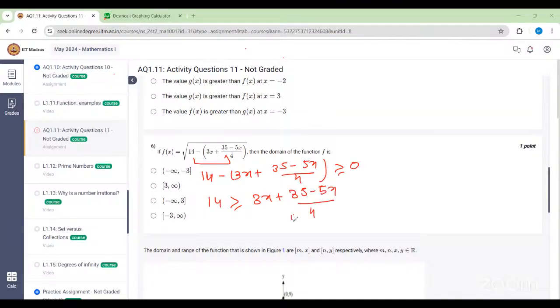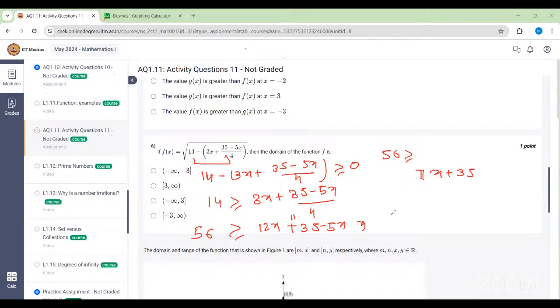If you just solve it, I'll multiply by 4 here. So this will be 56 greater than or equal to 12x plus 35 minus 5x. This implies that 56 should be greater than or equal to 12 minus 5, that is 7x, plus 35.